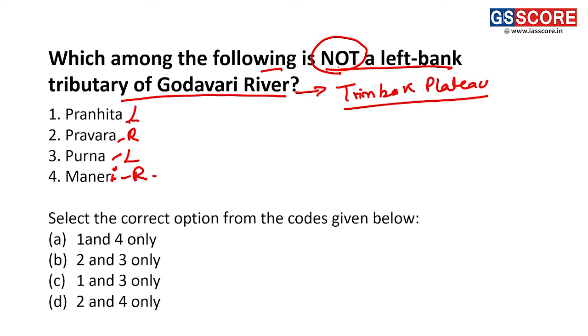Thus the question is asking which of the following is not a left bank tributary of Godavari river. So we can see the answer for this question is 2 and 4, which are not the left bank tributary and they are the right bank tributaries of this river Godavari. Thus the answer for this question is D, 2 and 4 only. This is the correct answer for this question here.